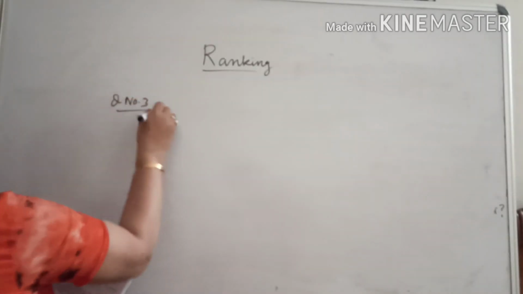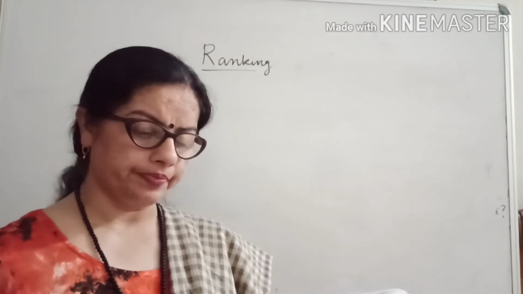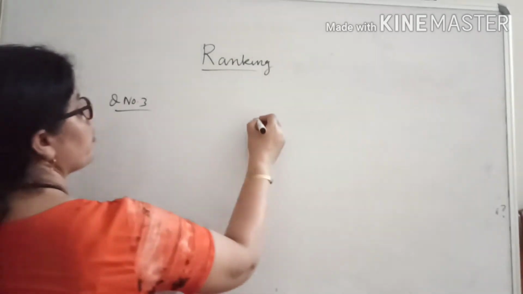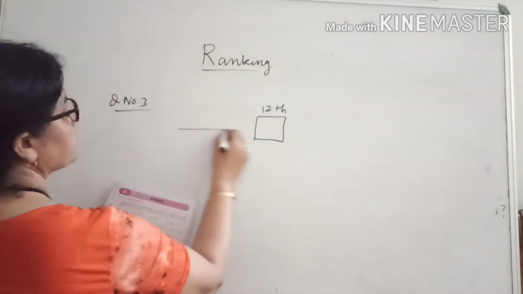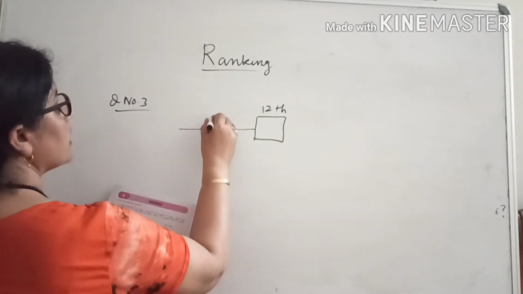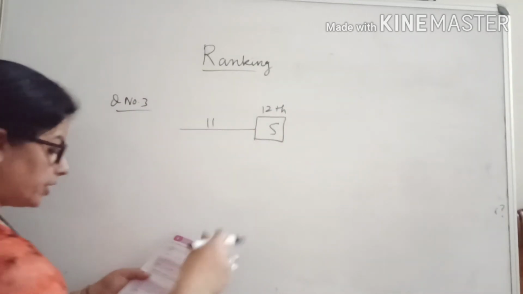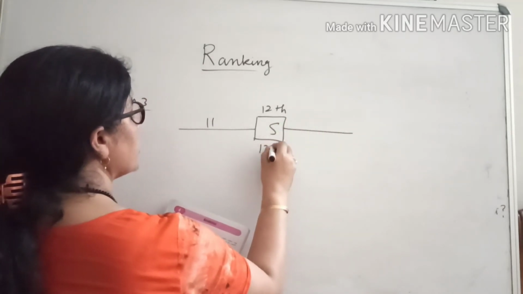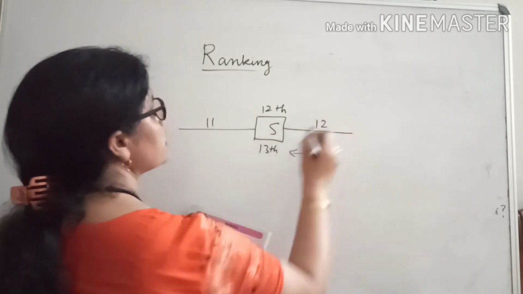Now let us do question number 3. Very easy sums these are. Some students are standing in a line for a PT drill. How many students are there? We don't know. There is one boy, Sumit, and its position is 12th from the left. 12th position means 11 students are standing here. That's why position of Sumit is 12th. And he is saying, and 13th from the right. Position of Sumit is 13th from the right. Means this is 13th position, means 12 students are standing here.